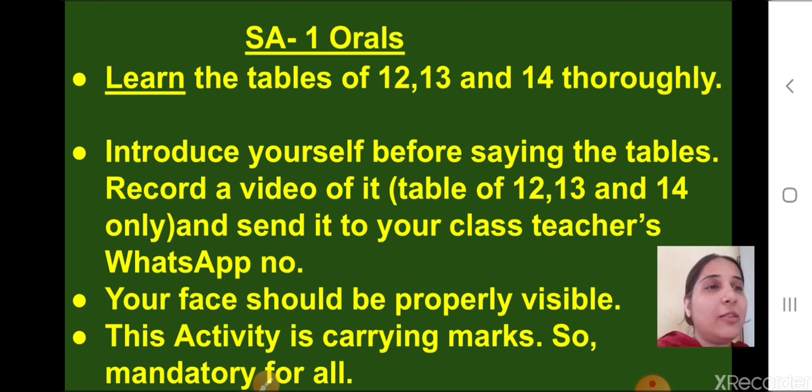While saying the tables in the video, your face should be properly visible, okay? This activity is carrying marks, so it is mandatory for all. You all have to do this activity and oral, okay?